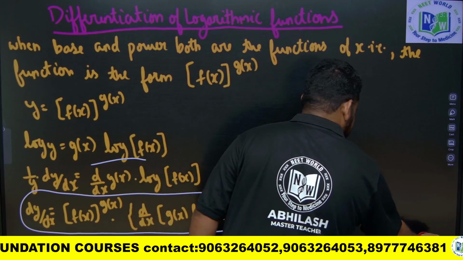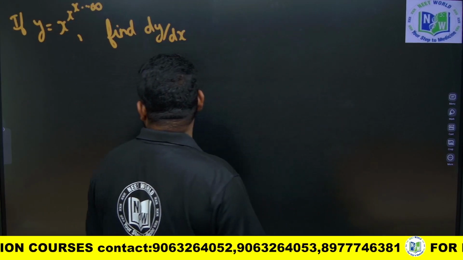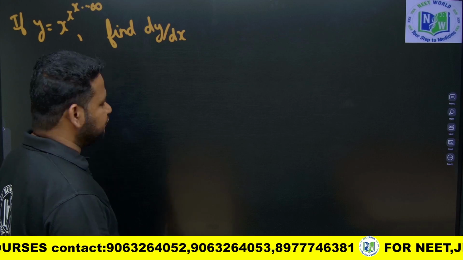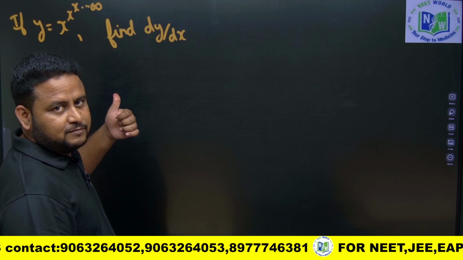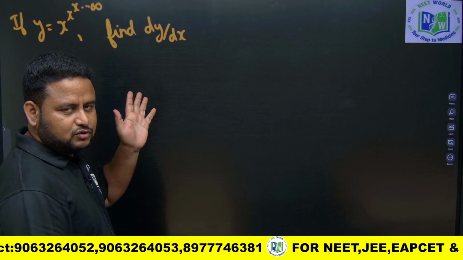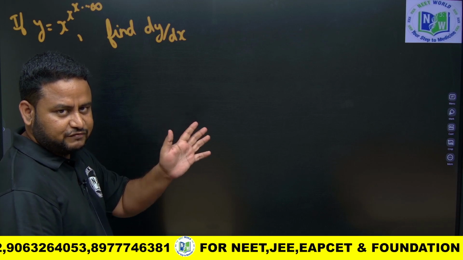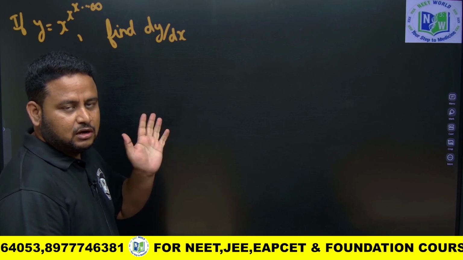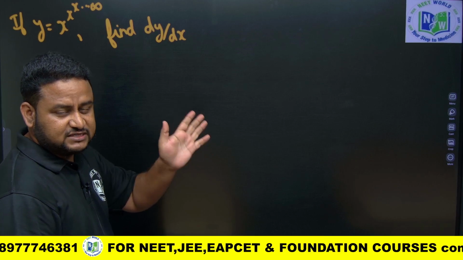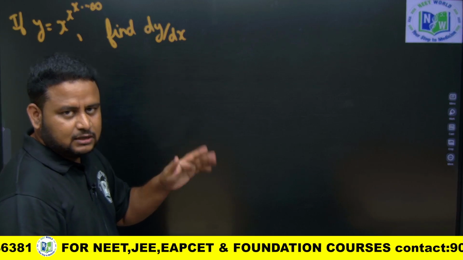Okay, let us see some questions for logarithmic differentiation. They have given y is equal to x to the power of x to the power of infinity. Actually, this we will solve in shortcut method. Square root of f of x plus square root of f of x plus square root of f of x plus square root of f of x up to infinity. How to solve that question? Or square root of f of x into square root of f of x into square root of, there it was plus, here it is product. How to solve such questions?